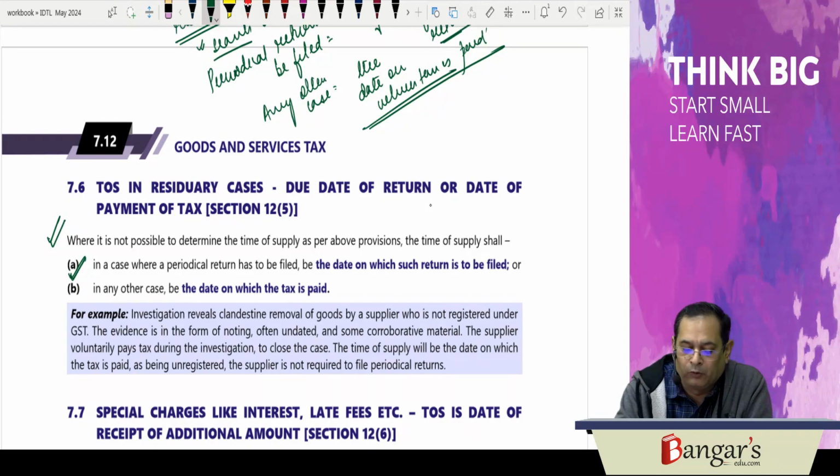The supplier voluntarily pays the tax during investigation to close the case. In this case, what will be the time of supply? The time of supply will be the date on which tax is paid, as being unregistered, the supplier is not required to file the periodical returns.